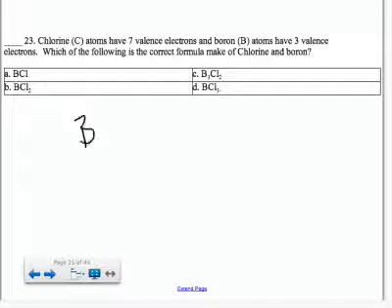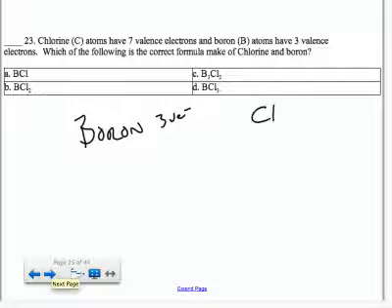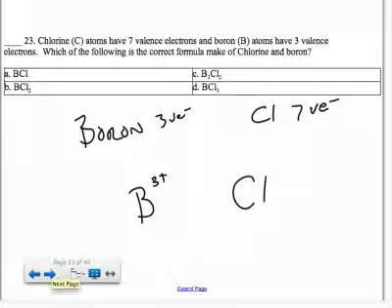We've got boron, which has 3 valence electrons, and chlorine, which has 7 valence electrons. How are they going to combine? What ratio? Well, boron is going to form a +3 ion. Chlorine is going to gain 1 electron. If it's anything less than 4, it's going to end up being a positive charge. If it's more than 4, it's going to be a negative charge. Chlorine is -1 because it needs to add 1 more electron to get to 8. Boron is a +3 because it's going to get rid of all 3 of those electrons.